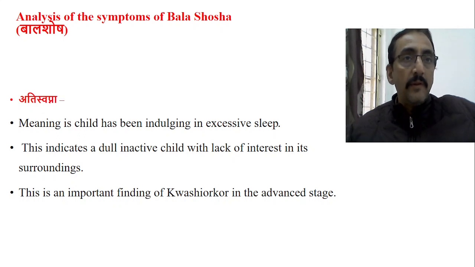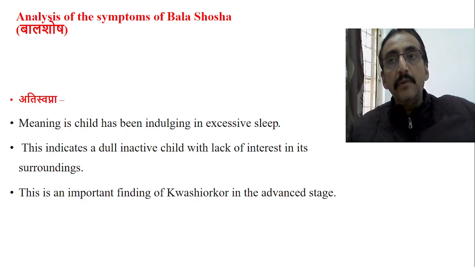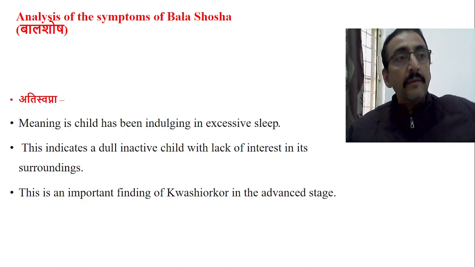Marasmus is the beginning stage and kwashiorkor is a compensatory stage. Once there is loss of carbohydrate stores, fat stores and protein stores in the body, these three are attributed to the formation of marasmus. Once protein loss is there, what happens? There is development of edema, generalized body edema.